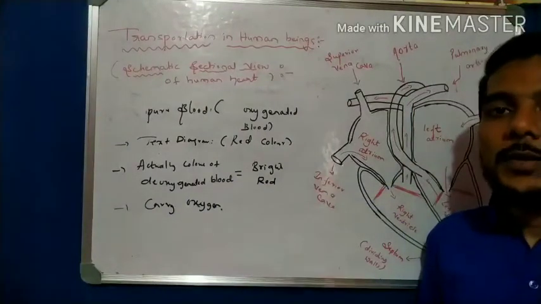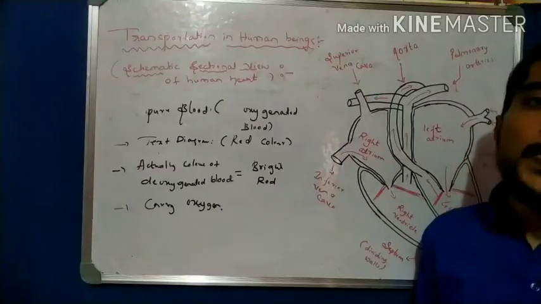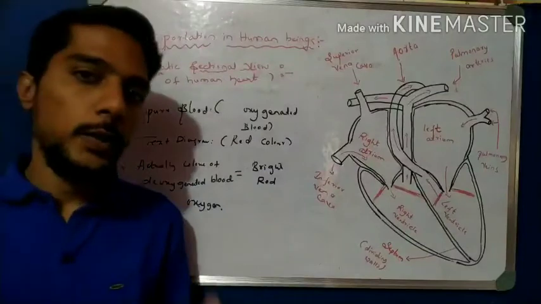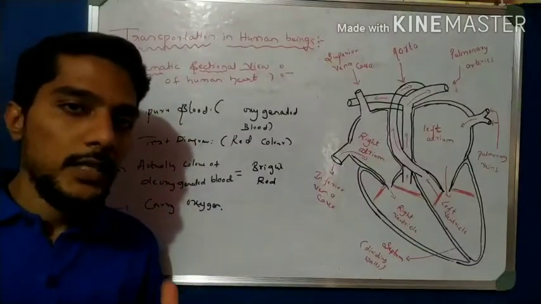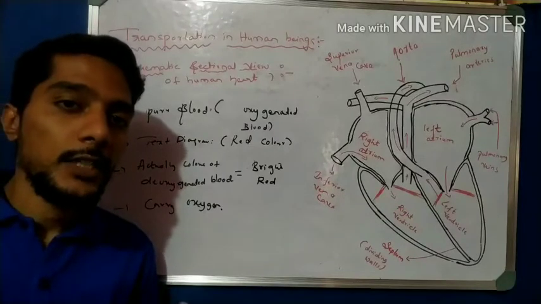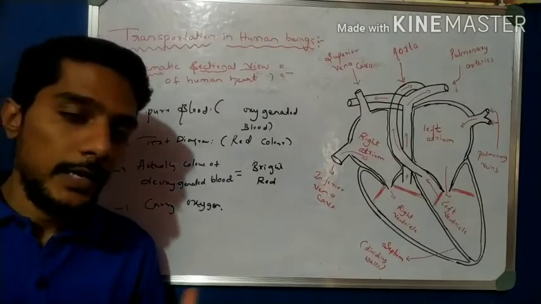So these are the two types of blood we have in the body, students. This is the first component of the transportation system in human beings, that is blood. Blood involves plasma, the fluid medium, and plasma has suspended cells like WBC, RBC and platelets.